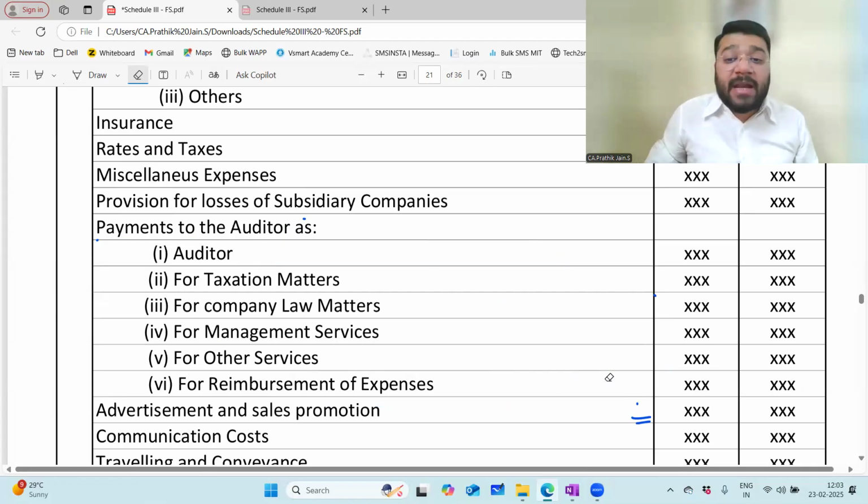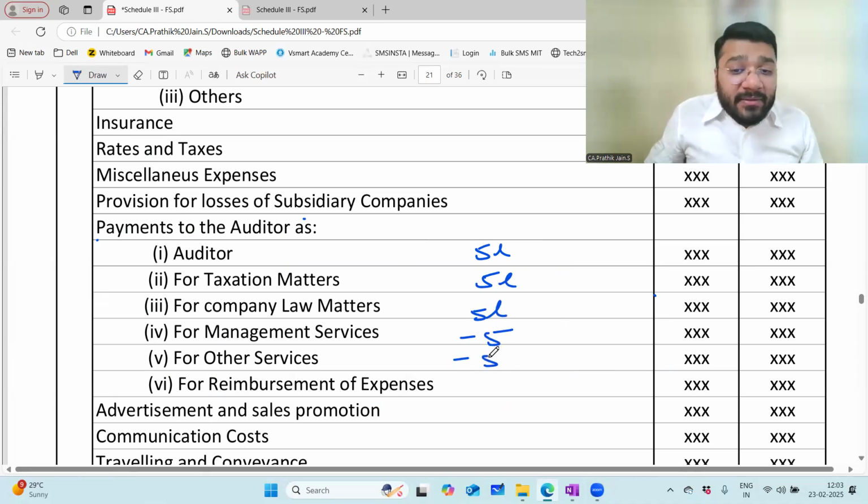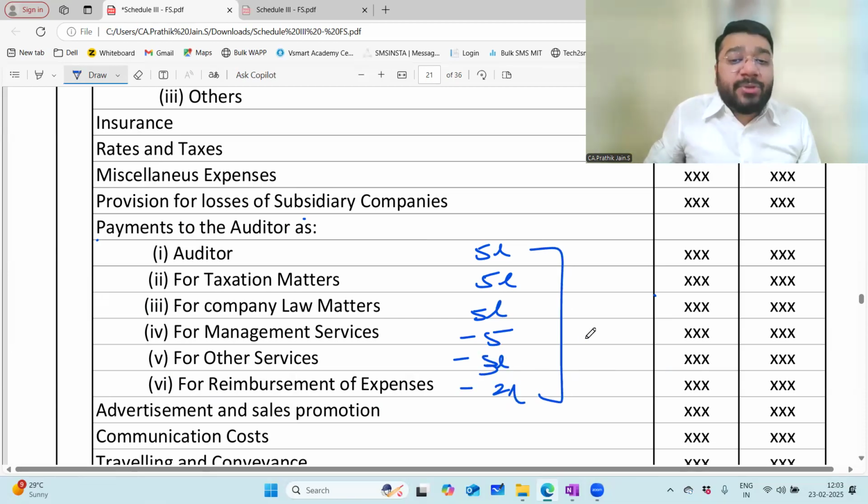25 lakh rupees, why did we charge? Because from the various auditors, we've taken various services. For stat audit, 5 lakh. For taxation matter, 5 lakh. For company law matter, 5 lakh. For management services, 5 lakh. For other services, 3 lakh. And for reimbursement, 2 lakh. Put together how much? 25 lakh.